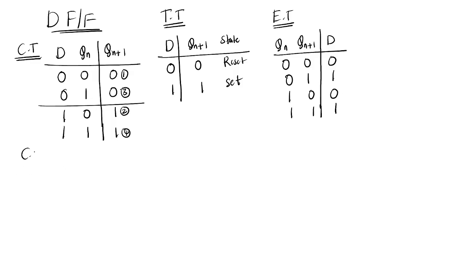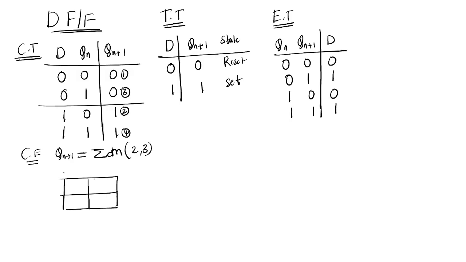Now, for the characteristic equation, you need to draw the K map. Qn plus 1 equal to summation of m of minterms. What are the minterms? 2 comma 3. So draw the 2 variable K map, D, Qn: 0, 1, 0, 0, 0, 1, 0, 1, 2, 3.